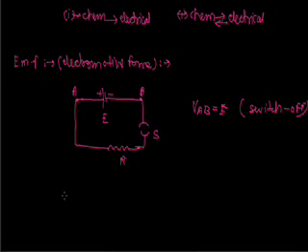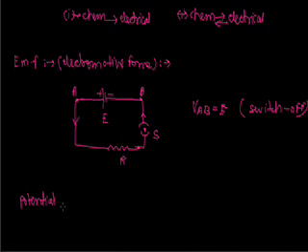If I put the key here, then current will be drawn from terminal A to terminal B through the resistance. Now the difference between the potentials A and B is called the potential difference. So these two terms are EMF and potential difference.